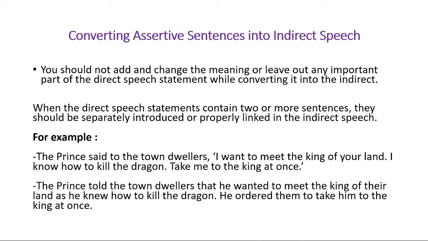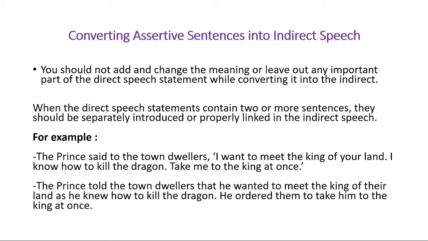So you have to introduce everything properly, and you cannot leave out any of the sentences. So the whole thing will be: The prince told the town dwellers, as there are objects, so we have to use told as the reporting verb. The prince told the town dwellers that he wanted to meet the king of their land. As he knew how to kill the dragon, he ordered them to take him to the king at once. So we see there are some new changes in this sentence to connect the three sentences into one.